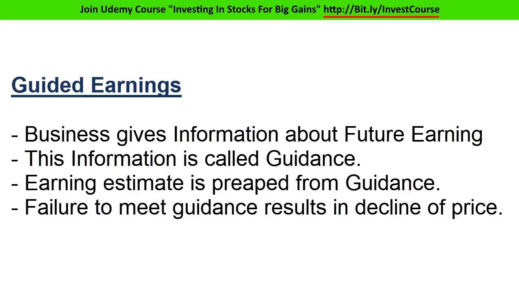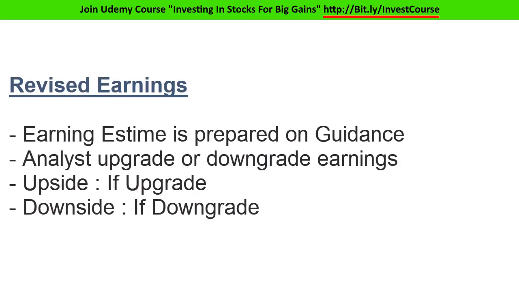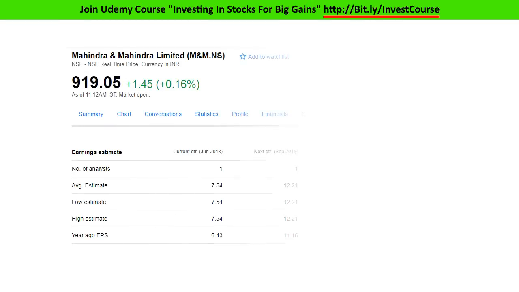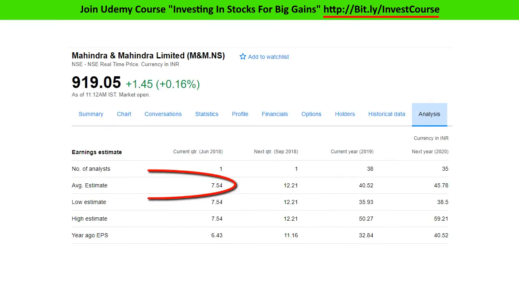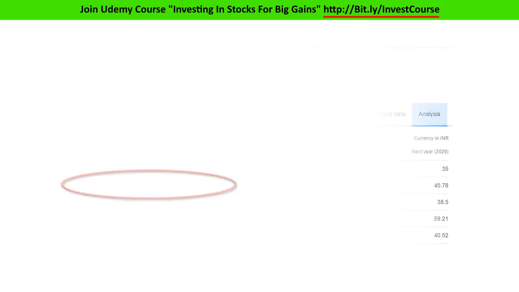Guidance is used by business analysts to estimate the earnings of a business. But if, for some reason, an analyst increases or decreases his or her estimate, then that is called revised earnings. A positive revision by many analysts is considered good, whereas a negative revision is considered bad. If the current quarter is revised as bad, but there is positive emotion about the next quarter, then the current revision can offer a good chance to buy if the stock is already trending. Finally, consensus earning is the average estimate of earnings if estimates have been provided by multiple analysts.